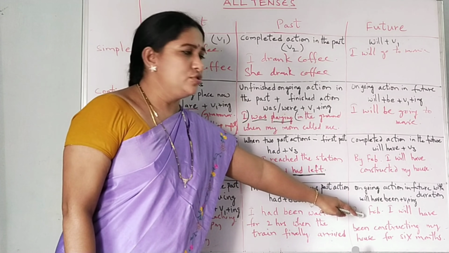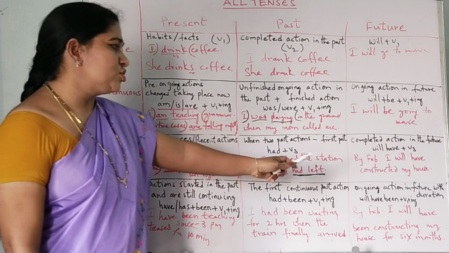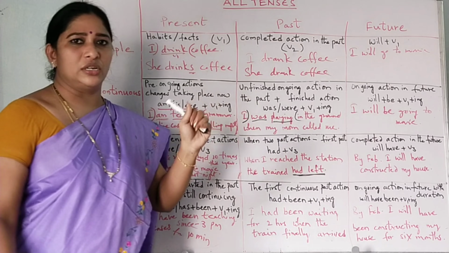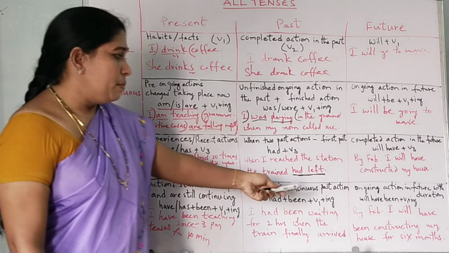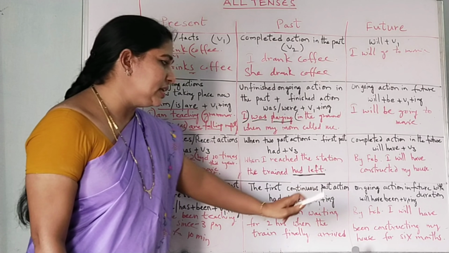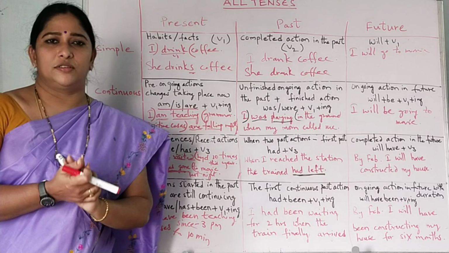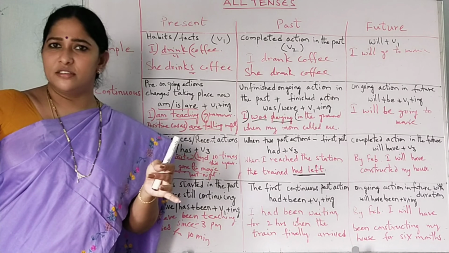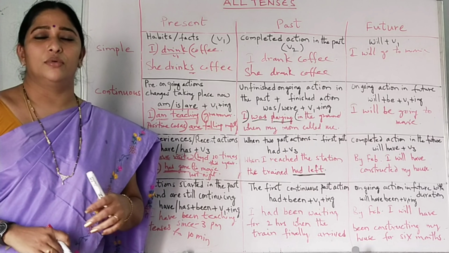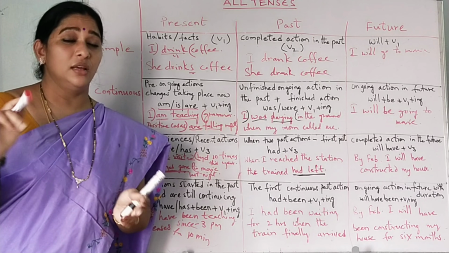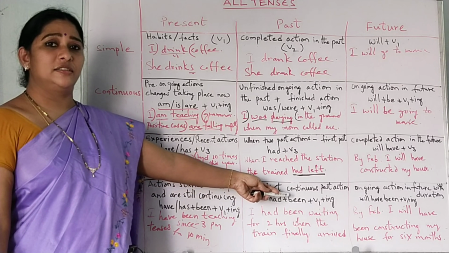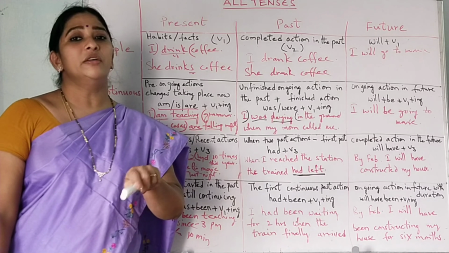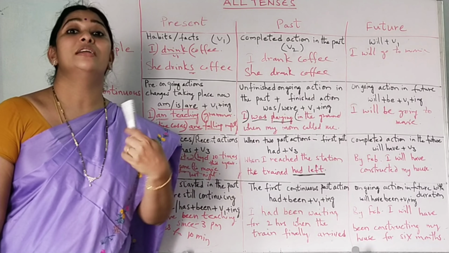And here also, the future continuous. Ongoing action in future with duration. If you give the duration, now see, by February I will have been constructing my house for 6 months. By February I will have been constructing my house for 6 months. When you mention the duration, then you can use have been constructing. If you do not mention the duration, you can use will have constructed.